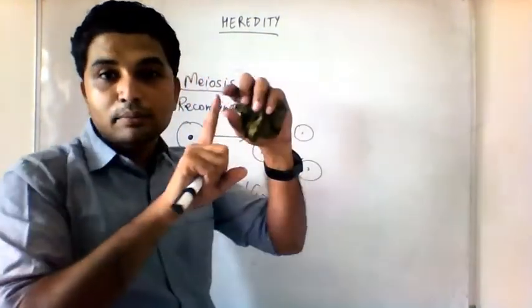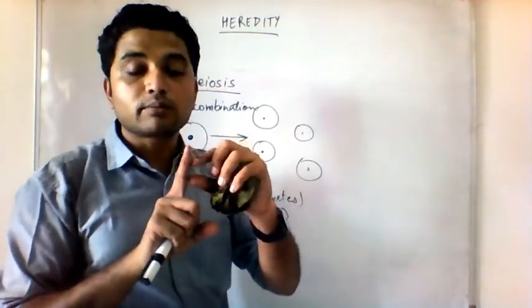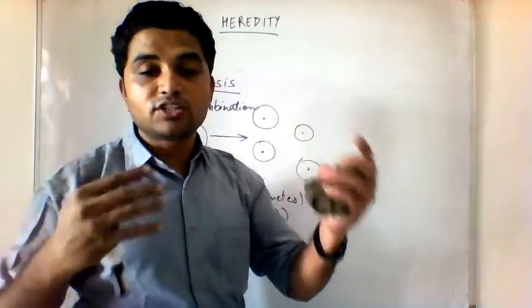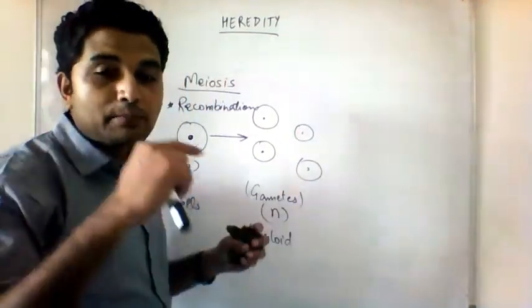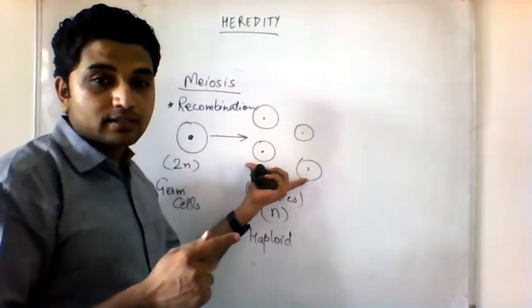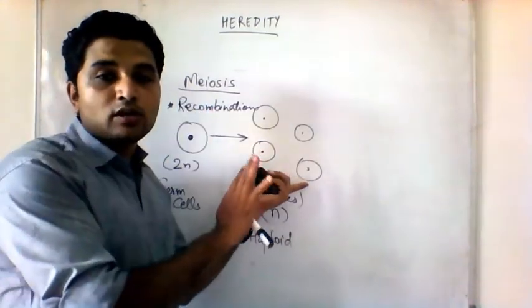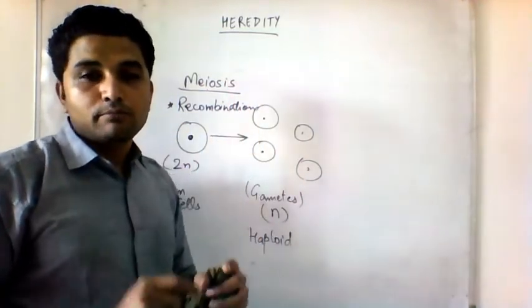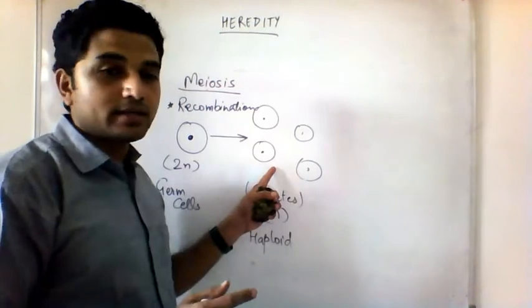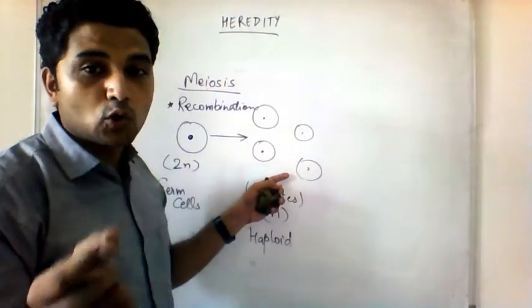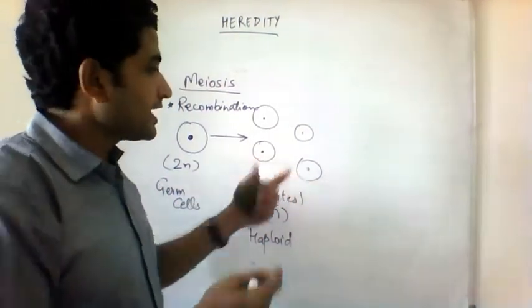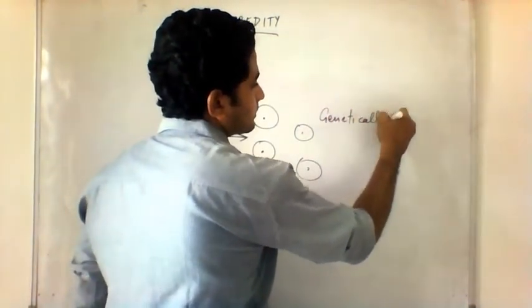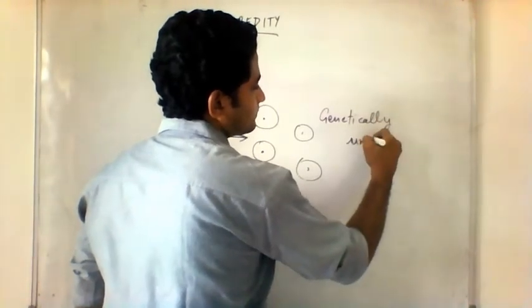But parts of these chromosomes are similar to our mummy, parts of them are similar to our daddy, due to the crossing over, due to the changes of DNA. So when parents make gametes, reproduction has not occurred yet, they only made gametes. During the formation of gametes, DNA is changed. Because DNA is changed, the gametes can't be called clones. You remember clones? Genetically similar. Gametes are not genetically similar, they are genetically unidentical.